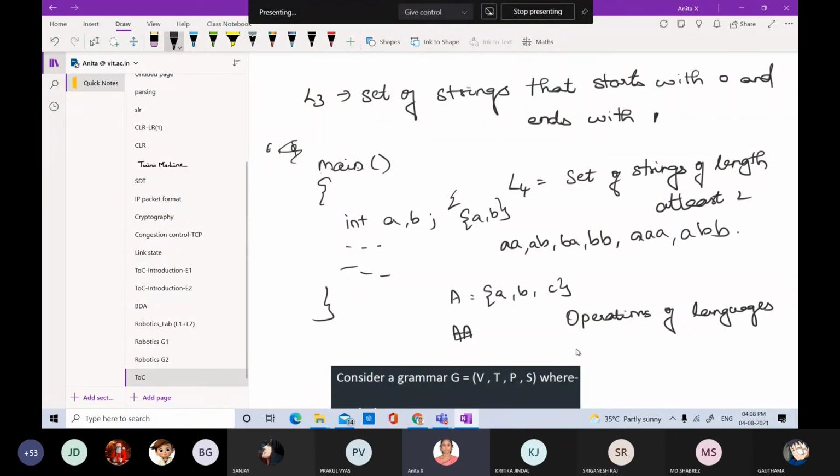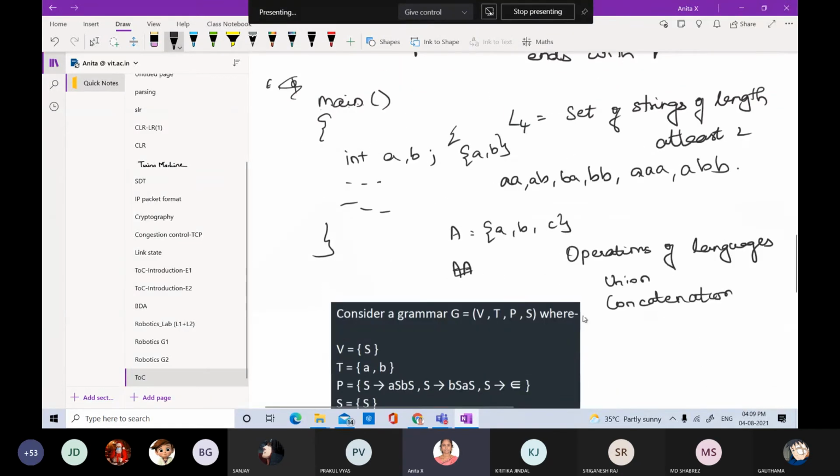Before doing so, operations on languages. Here we can do some operations. We can perform the union operation and the concatenation operation. I think we can better deal with these to this point. Afterwards we will have Kleene closure, positive closure and so on. There are multiple operations on languages, but at this point we are going to discuss only union and concatenation. First we can deal with concatenation.